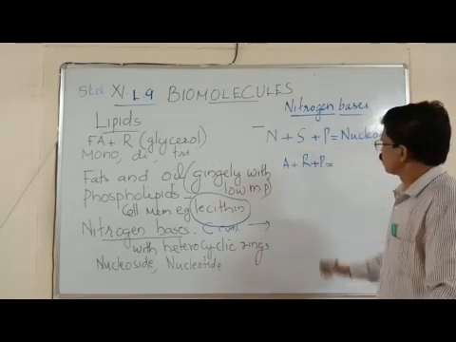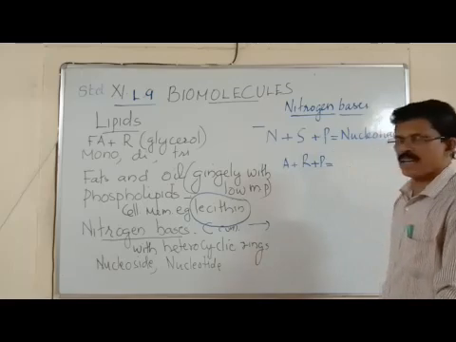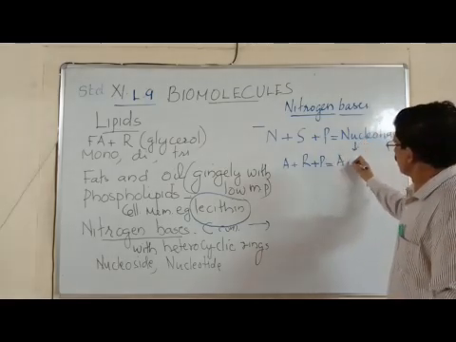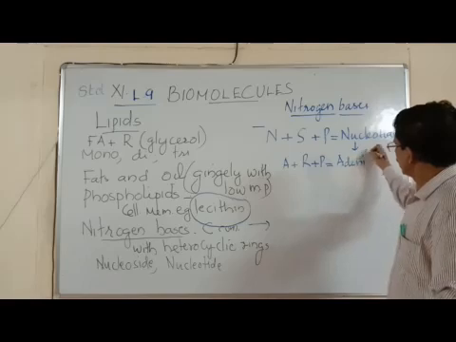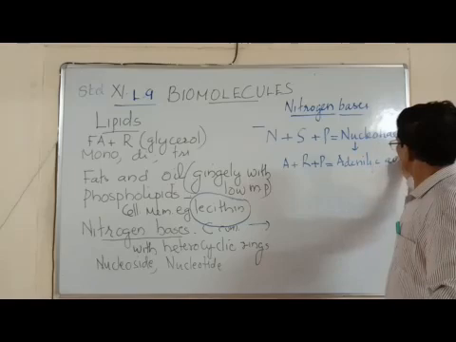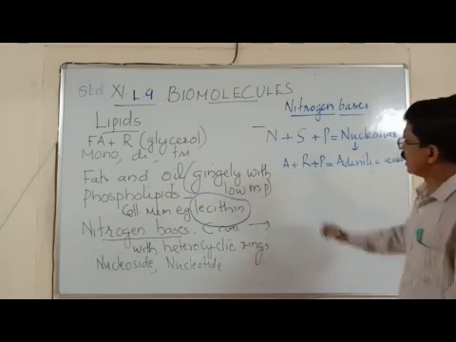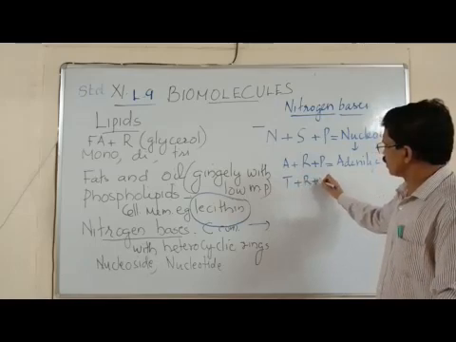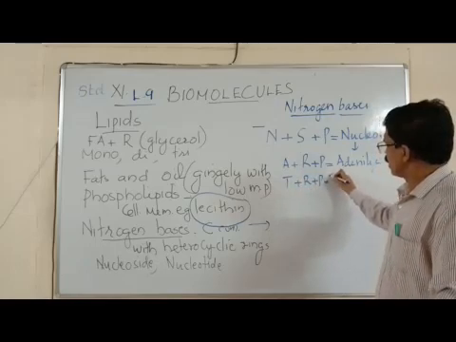What is the nucleotide formed? Adenylic acid. Then thymine combined with ribose and phosphate forms thymidylic acid.